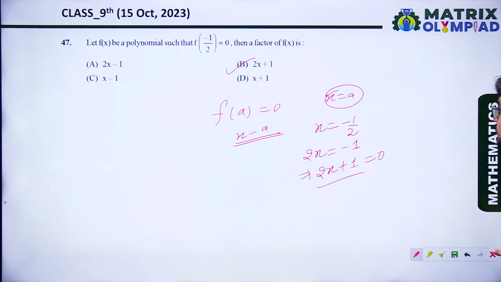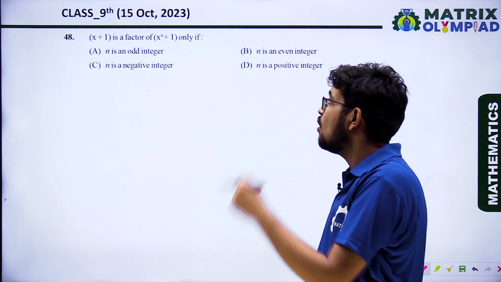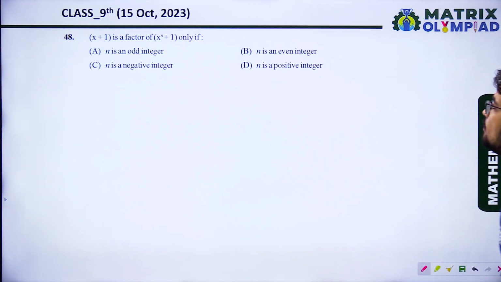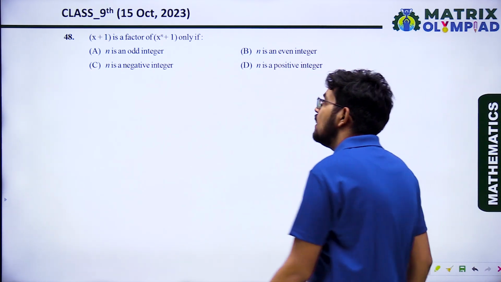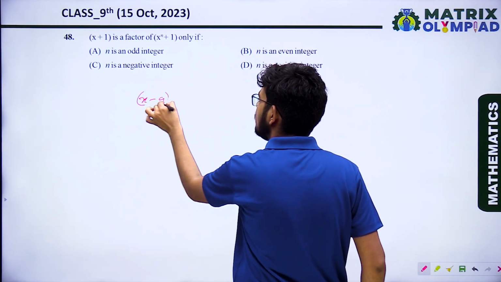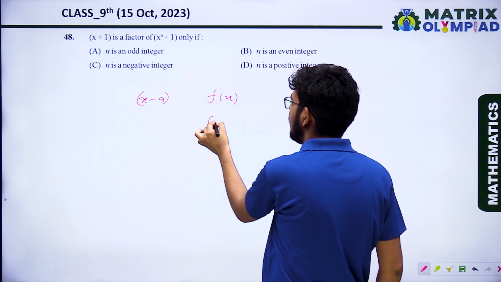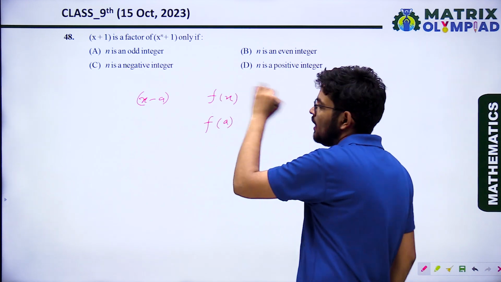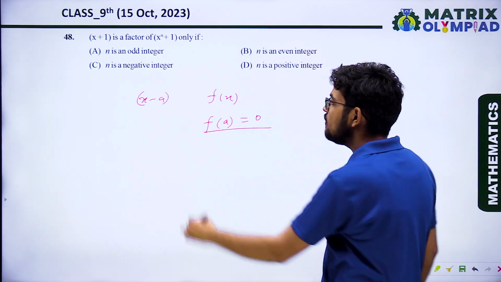2x plus 1. Okay. Next, x plus 1 is a factor of x raised to power n plus 1 only if: n is an odd number, n is an even number, n is a negative integer, n is a positive integer. Which case is correct? So you know, if x minus a is a factor of any polynomial f(x), then putting x replaced by a, the value is 0. Then it will be the only factor.